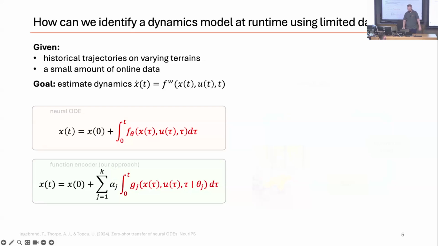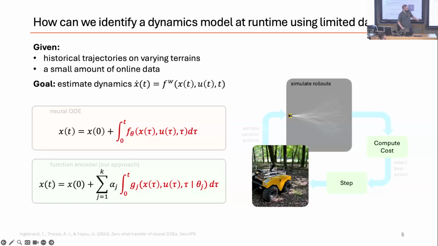So it gives you some intuition of what we're going for here. And then once we have this model, we want to be able to plug this into a downstream controller like MPC or MPPI in order to create an accurate model for predicting rollouts, or for assessing where the robot is going to go.